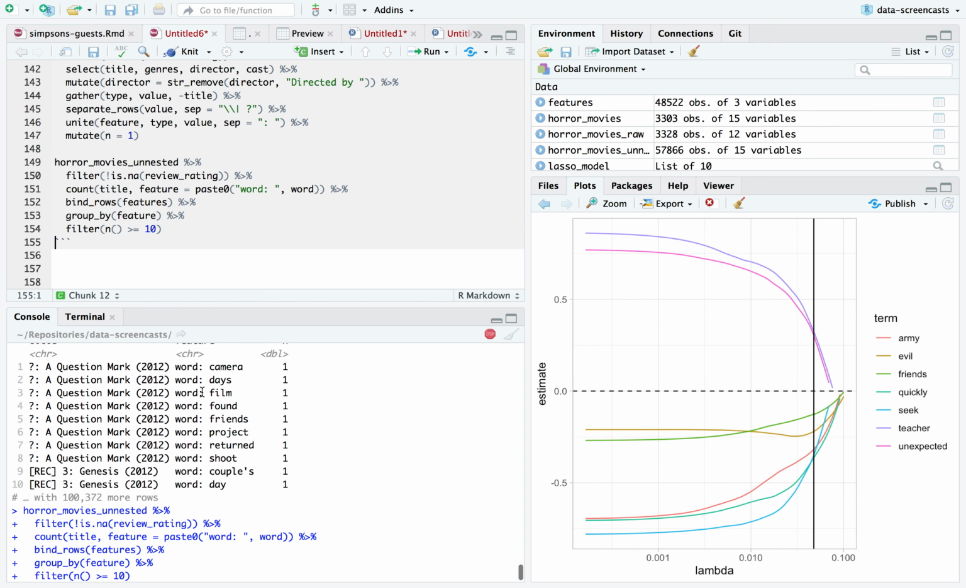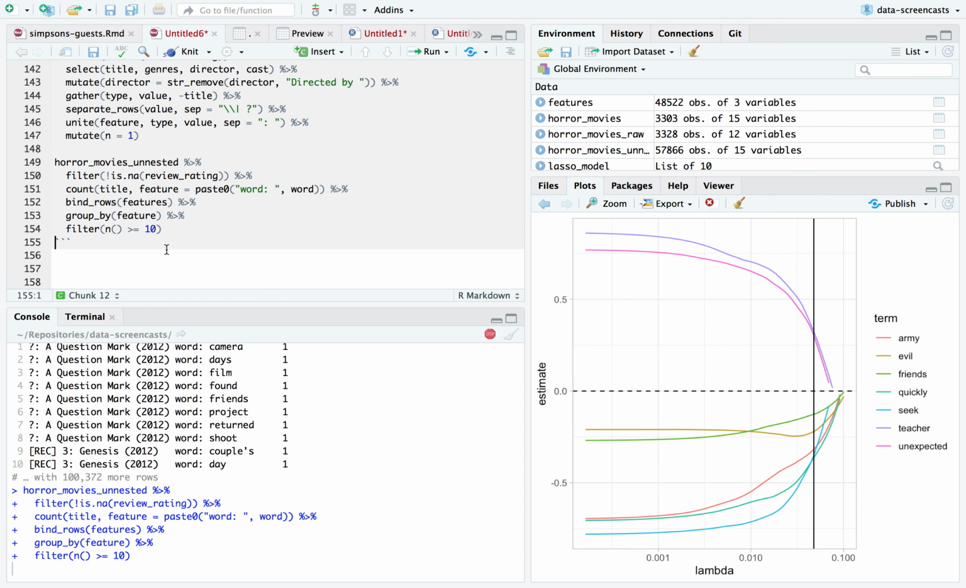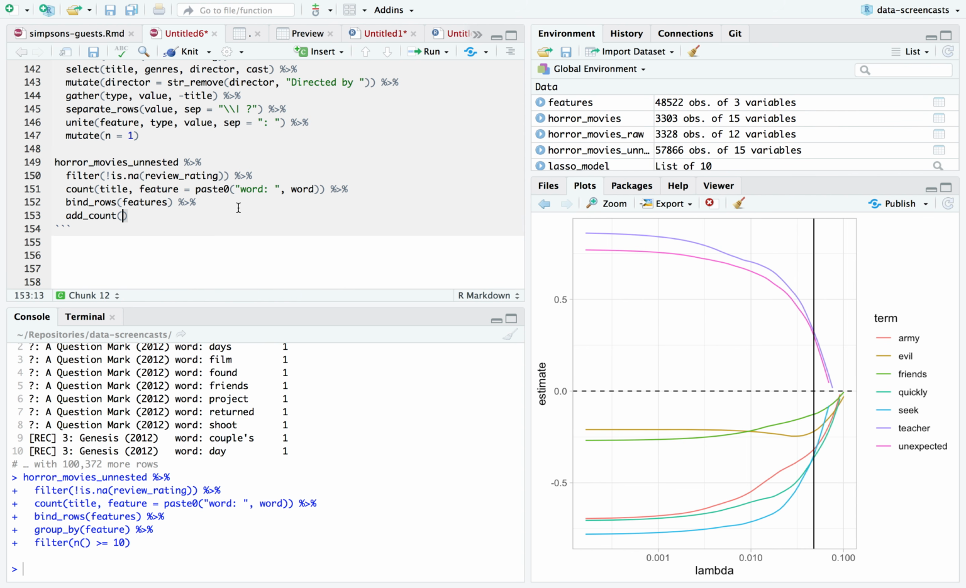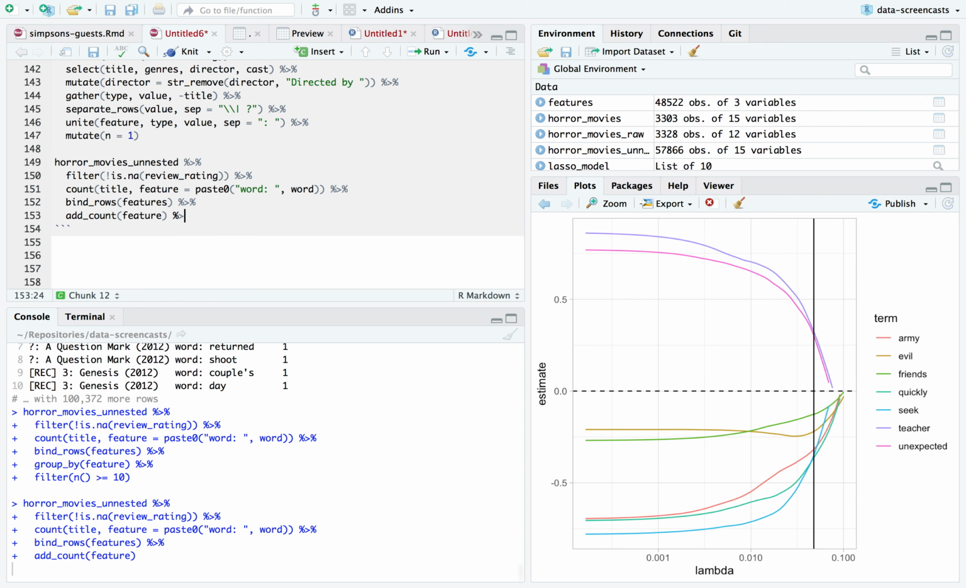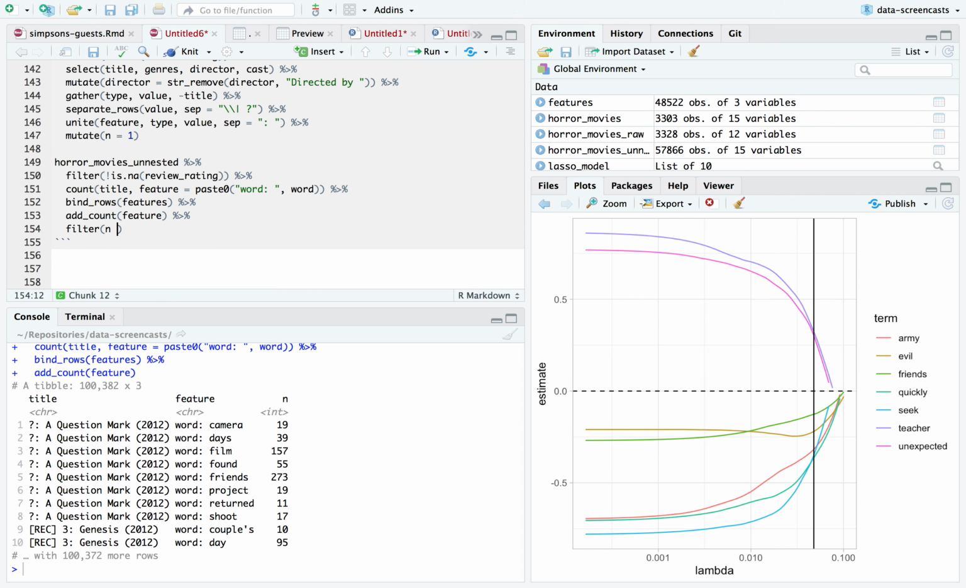This turned out to be slower than I expected, so I'm going to change my mind a little bit. I'm going to add count for feature. And then say n. Man, I replaced it. When I did add count, it just replaced that n that I already had. You know, I don't want that n. I'll just keep it as a binary matrix.